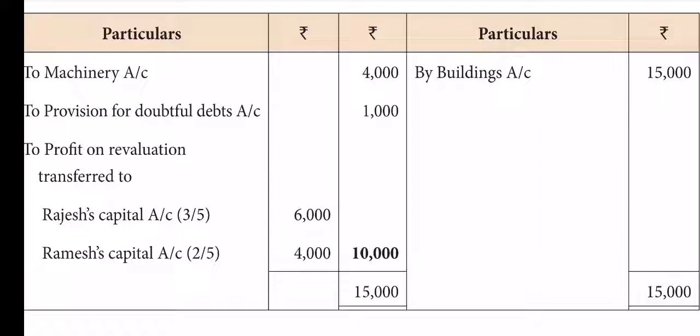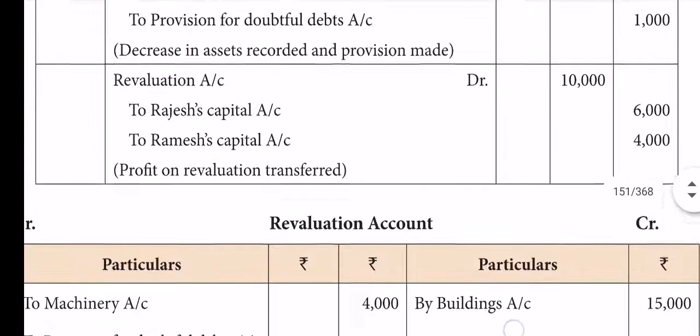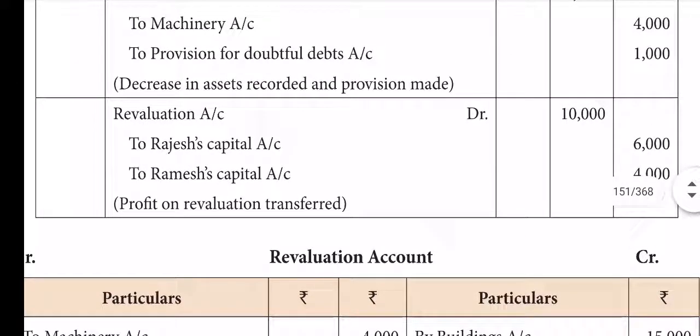Okay, but now you can pass the journal for this result. Therefore the third journal comes up now. This third journal you have to pass is: revaluation account debit to Rajesh capital and to Ramesh capital, 4,000, 6,000, 4,000. Profit on revaluation share. Okay, that's all. Can you understand? Good.